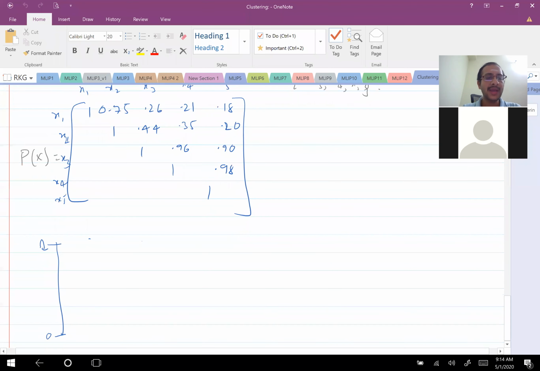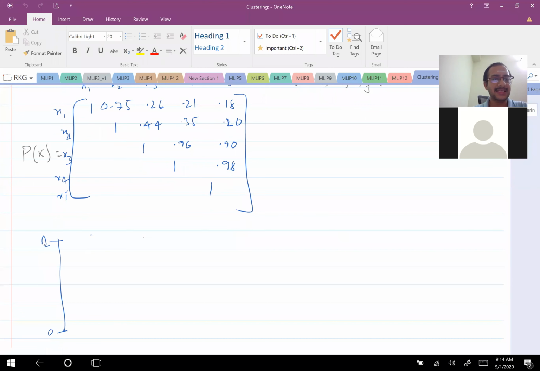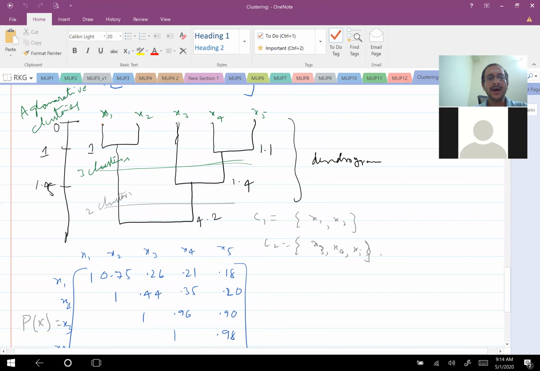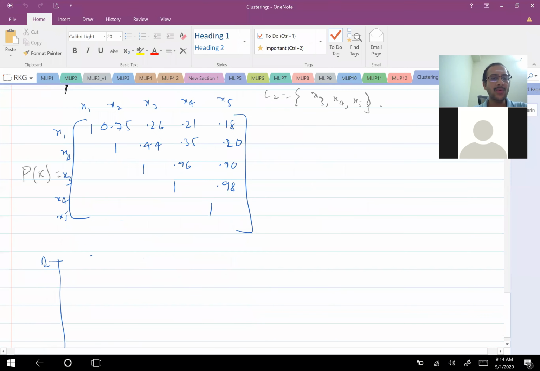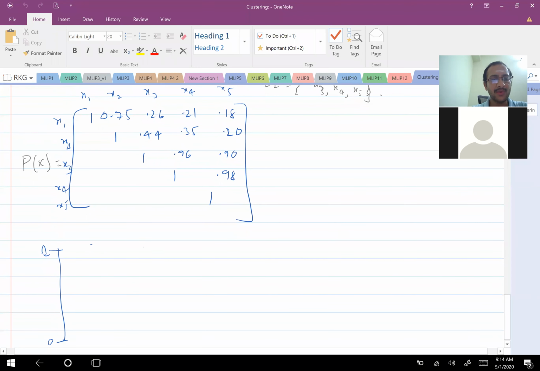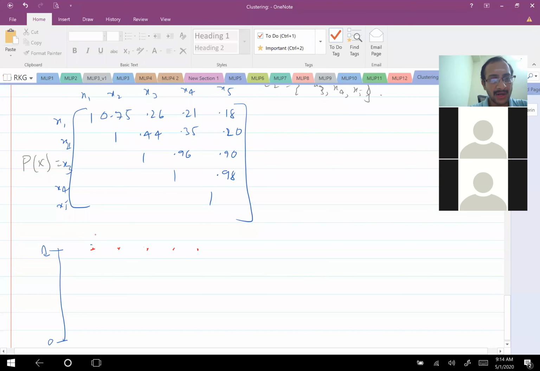Okay, fine. So in the last class, we discussed how to form a dendrogram based on a dissimilarity matrix, and then break the dendrogram to form different kinds of clusters. Now we can do that based on similarity also. I asked this to be done by you. Have any of you attempted? Yes, sir. Okay, good. So I will quickly give a summary for the last class.